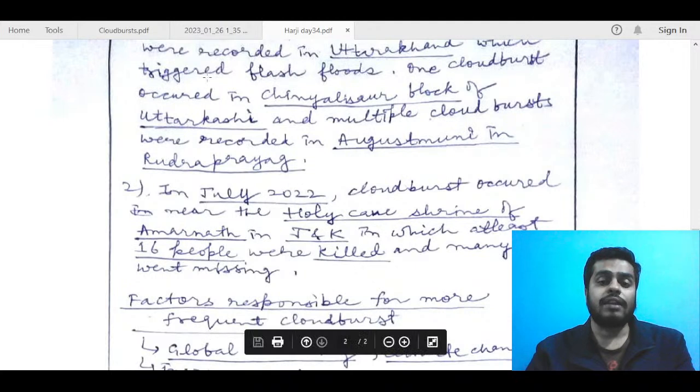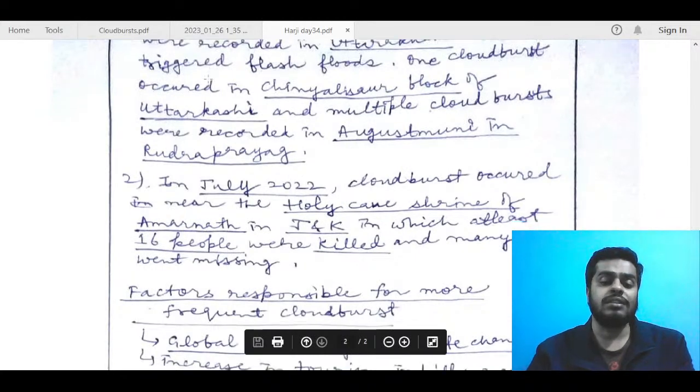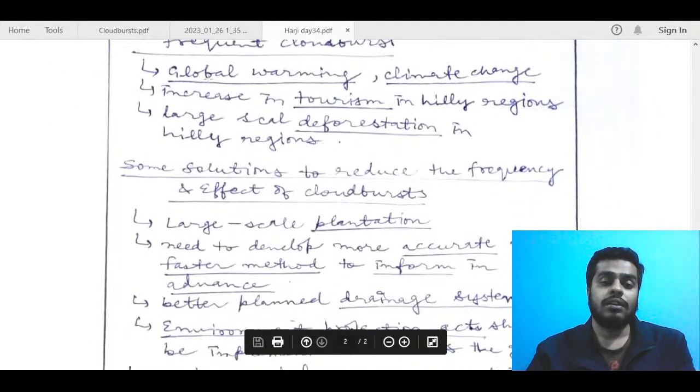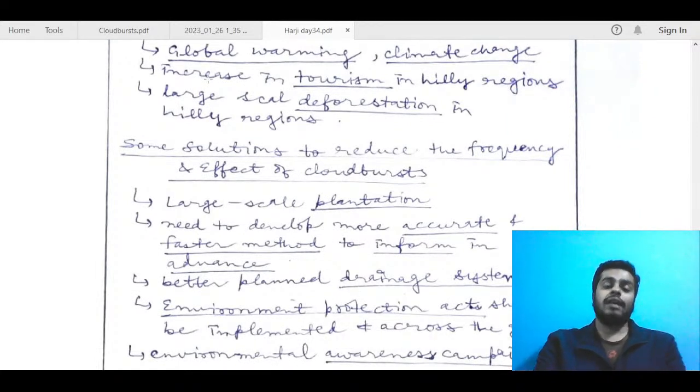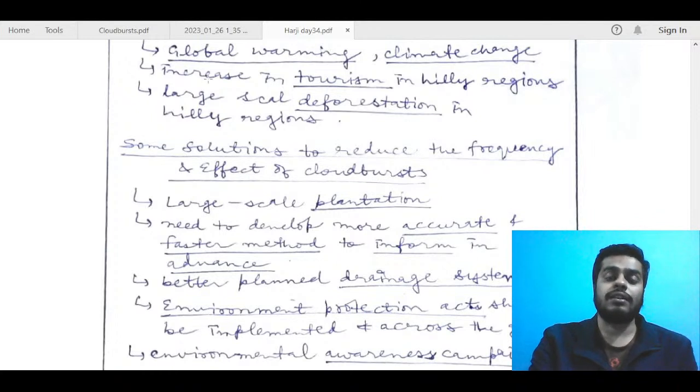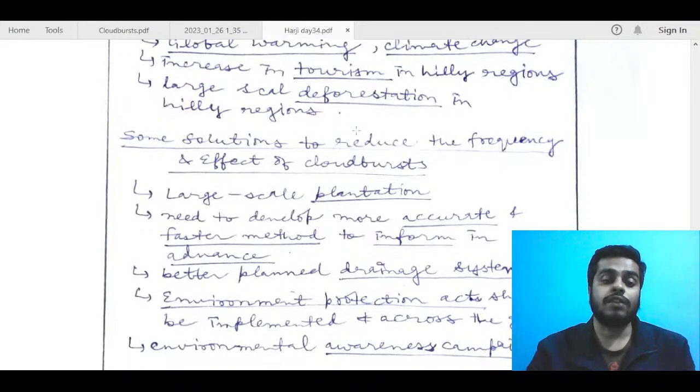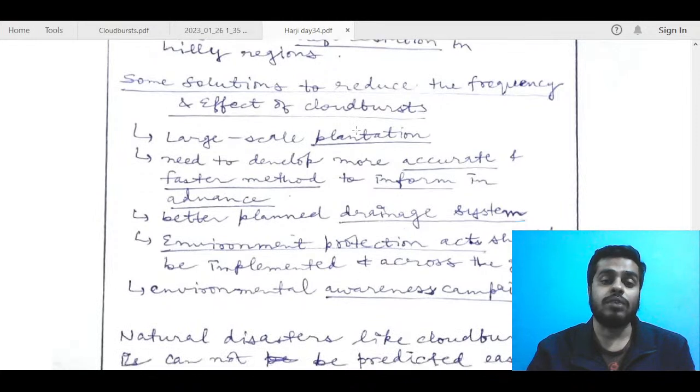So these factors can be integrated with your mechanism and occurrence in the first part only, because for occurrence, factors are necessary, and you can relate the occurrence of cloudburst with the factors, especially hilly regions, as I have told you. For example, tourism, global warming, IMD has also forecasted the increase of frequency of cloudburst, so you can mention it in that part only.